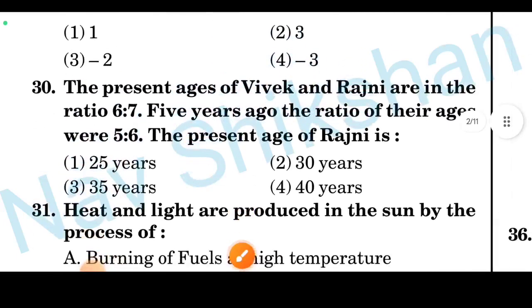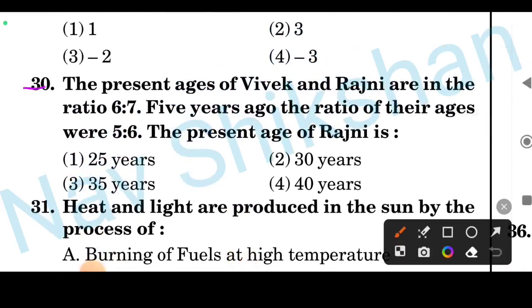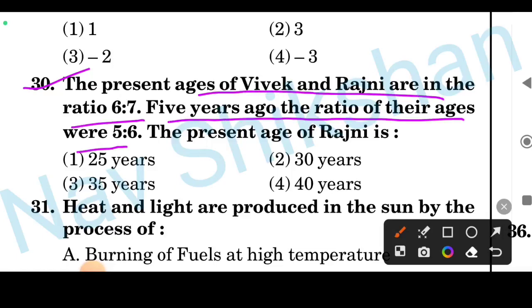And here is the last question of maths. The present ages of Vivek and Rajni are in the ratio 6:7. 5 years ago the ratio of their ages was 5:6. The present age of Rajni is. This is a ratio and proportion question. Just take their ages as 6x and 7x. You will be able to solve this question, and the correct option here is option number 3.